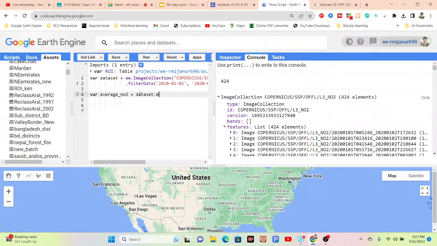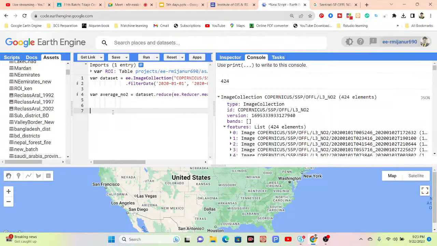Or if you want, you can also use the reduce function. How can I reduce? Earth Engine reducer dot mean. Same approach, and we can get the same result. So there are two ways: you can use reduce with reducer dot mean, or you can directly use the mean function. Okay, so now it calculated the mean result.